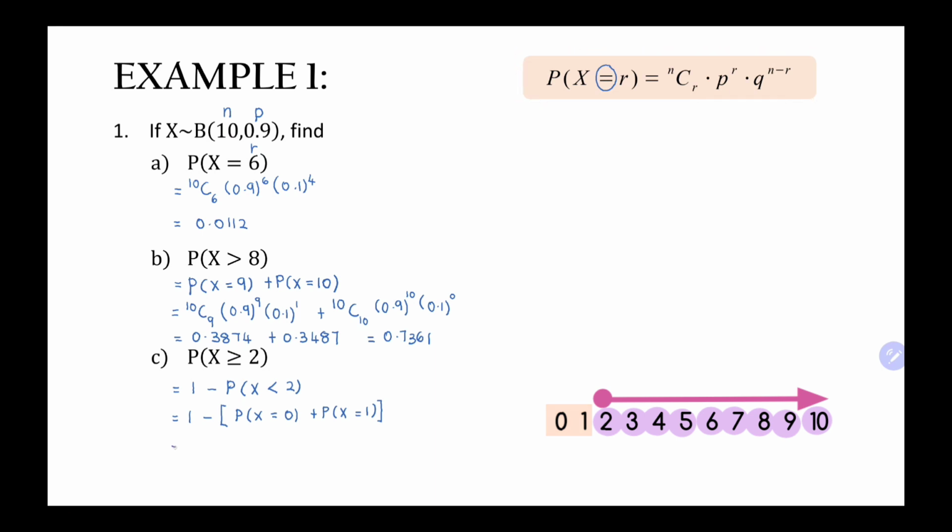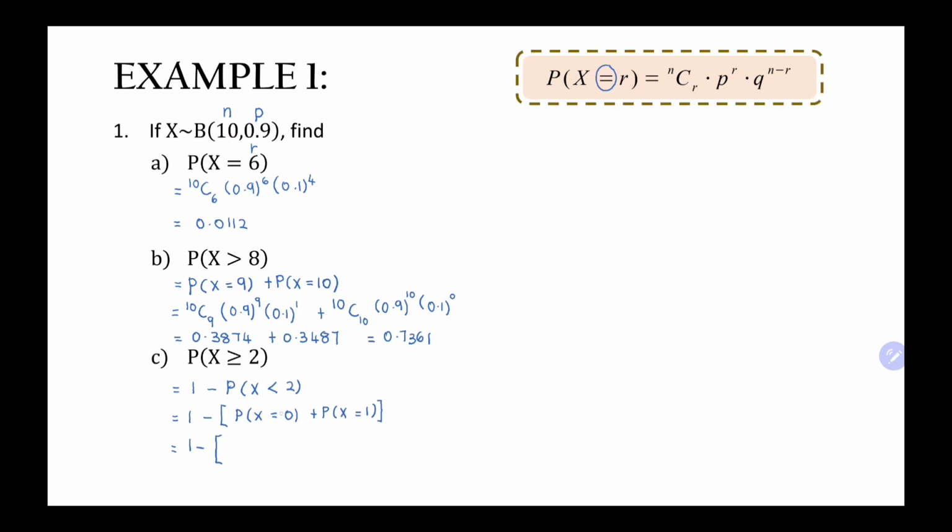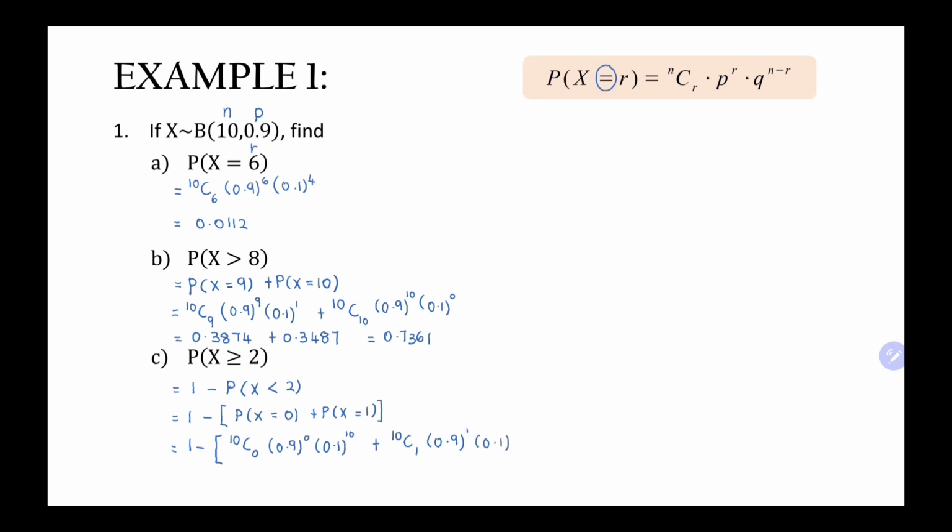Okay, then we calculate. We get 1 minus. We use formula nCr since these are equal signs. So our n is 10, 10C0, 0.9 to the power of 0 times 0.1 to the power of 10. We add 10C1, 0.9 to the power of 1 and 0.1 to the power of 9. Then we get answer 0.9999. We take 4 decimal places.